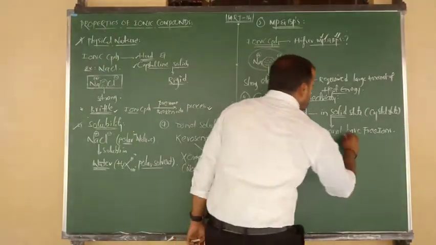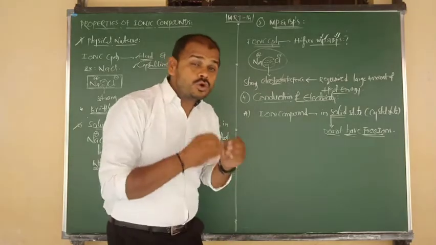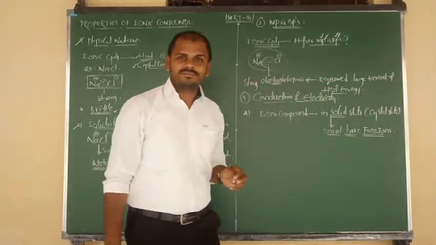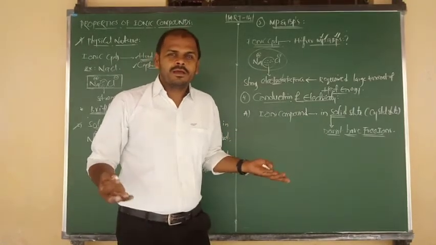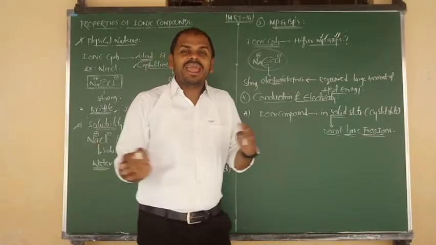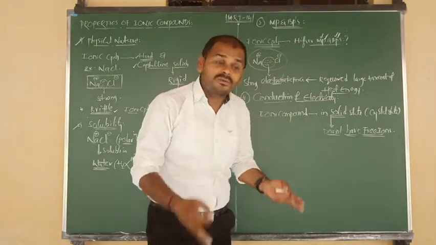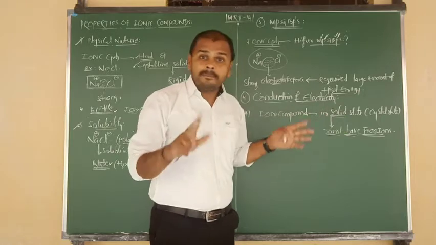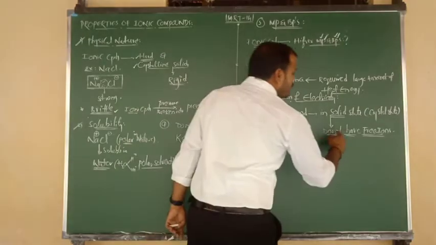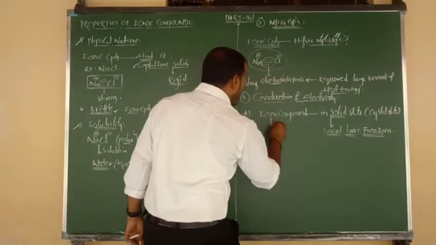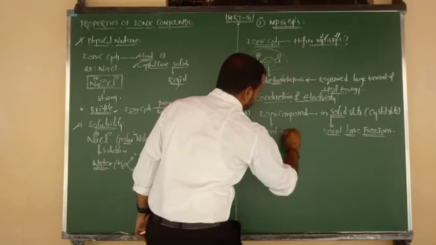That means they do not have the free cation and free anion. So due to absence of free ions, no one is responsible to carry the current. Current को carry करने के लिए वहाँ पर कोई भी नहीं है, because in the solid state ionic compounds do not have free ions. So due to absence of free ions, ionic compounds do not conduct electricity.